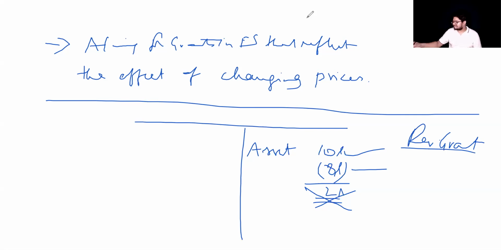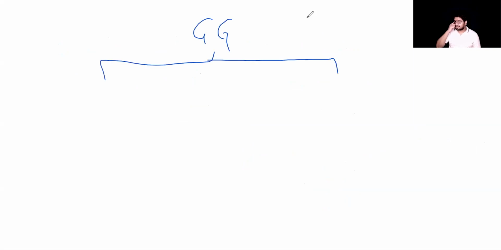Okay. Now, having said about the base, let us talk about what a government grant is. A government grant is basically a grant given by the government either in cash or in kind. And these government grants can be broadly classified into two. One, a capital grant, and second, a revenue grant.